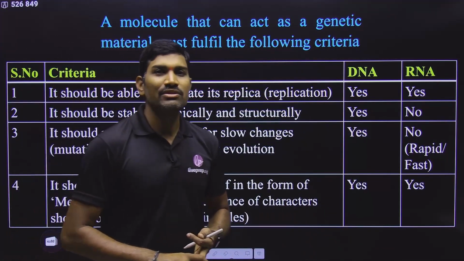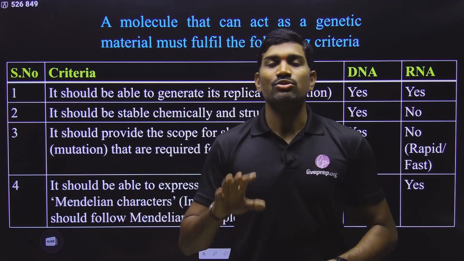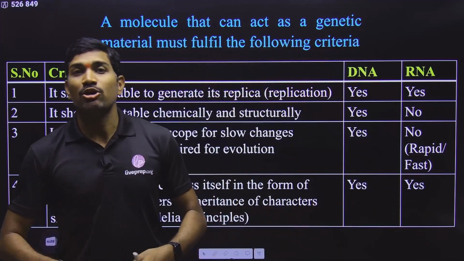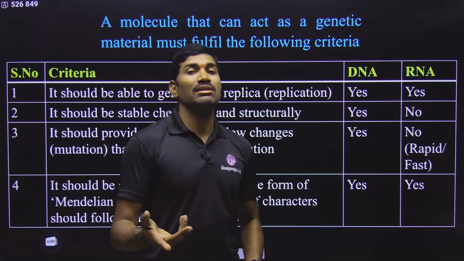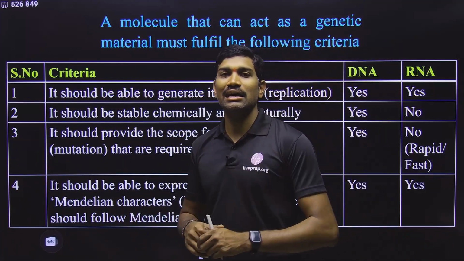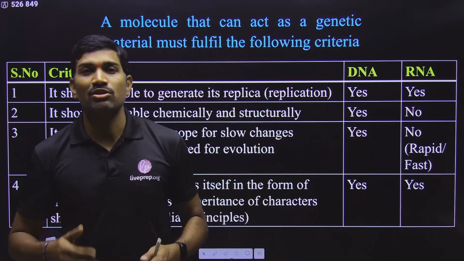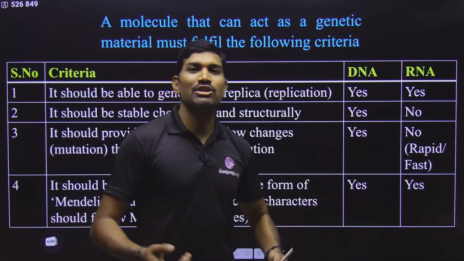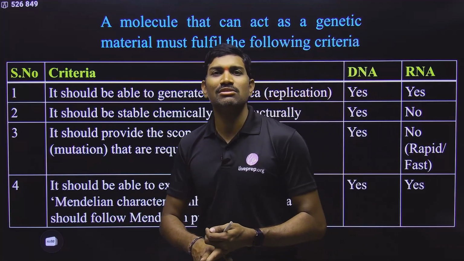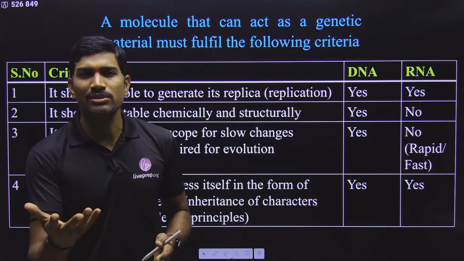Understood? Next one, with respect to structure, DNA has deoxyribose. Because of the deoxyribose, it is more stable. But RNA has a hydroxyl group on the second carbon of ribose sugar. The hydroxyl group is a highly reactive group. It is involved in so many reactions. Not only that, RNA as an enzyme is involved in so many reactions. We studied the ribosome example.